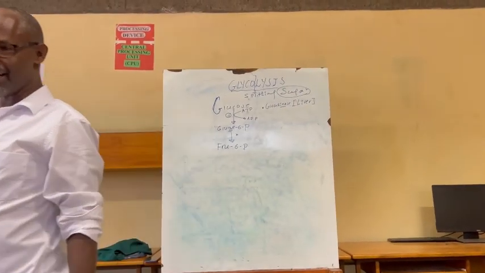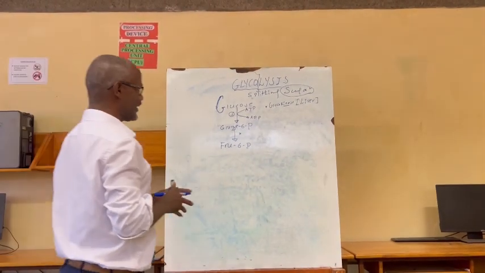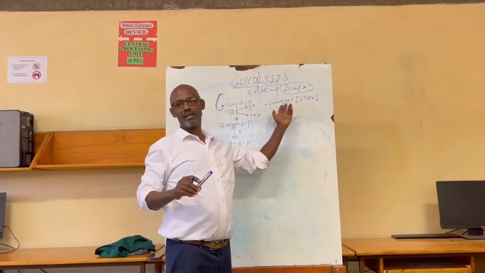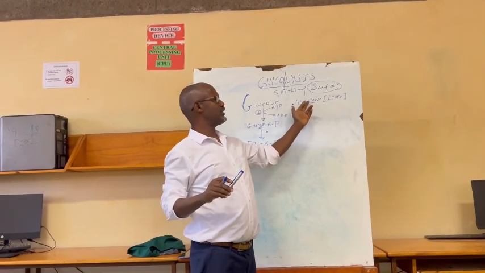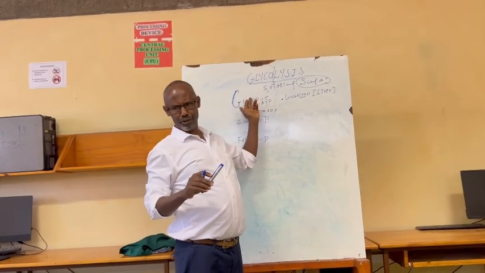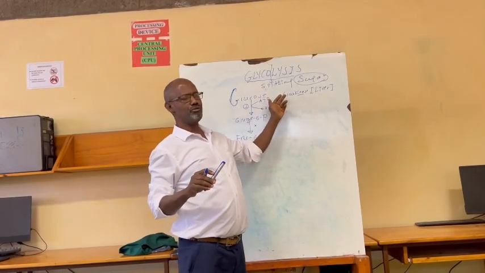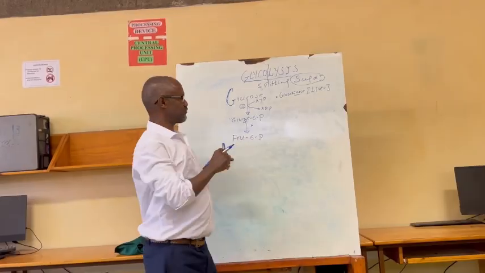Liver is a hard-working organ, the largest internal organ, which is involved in carbohydrate metabolism. Why do you think the liver needs to change glucose into glucose 6-phosphate?